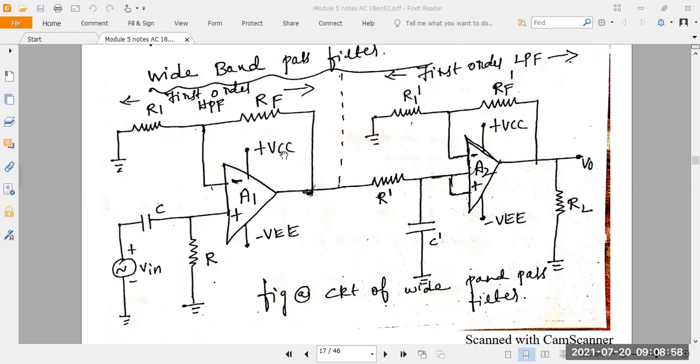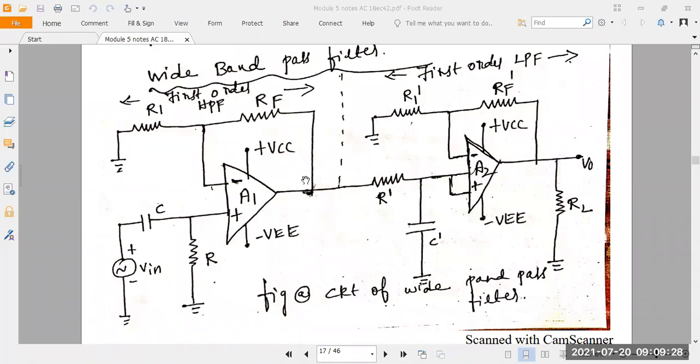First you take the high pass filter, from which we can pass the higher signals. Then you take the low pass filter, with which you can pass the lower signals. You have to take only first order diagrams. Take A1 and A2, A1 for the high pass filter, A2 for the low pass filter. Apply the AC source to the A1 amplifier using the capacitor and resistor. Because this is a high pass filter, R1 is connected to ground in order to make the higher input resistance. RF is the feedback resistance.